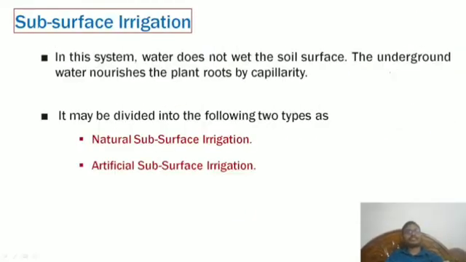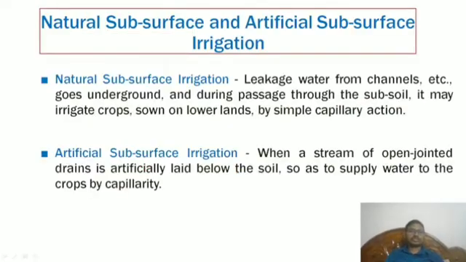Now subsurface irrigation. In this system, water does not wet the soil surface. The underground water nourishes the plant's roots by capillarity. That means there are two kinds: natural and artificial subsurface systems.